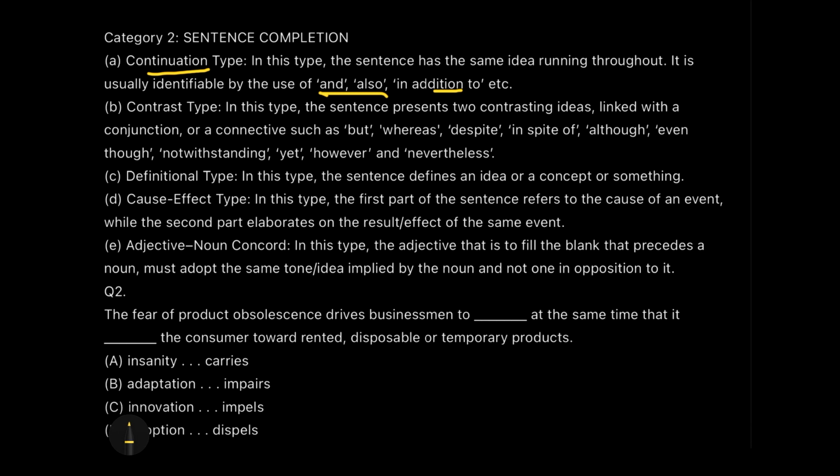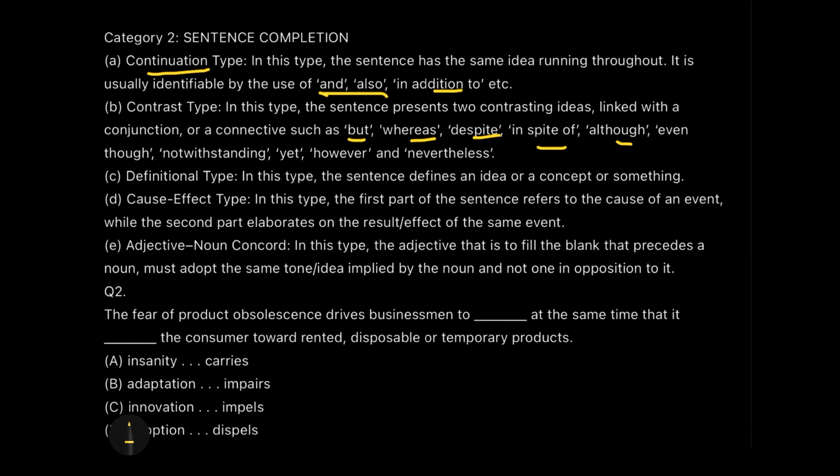We will identify it with the conjunctions or connectives like but, whereas, despite, in spite of, although, even though, notwithstanding, yet, however, nevertheless, etc. तो इस तरह के वर्ड्स जब भी सेंटेंस में होते हैं और हमारा ब्लैंक उसके बाद होता है, then we understand that we need to switch between the thoughts, and whatever words or adjectives we were using earlier, we have to use the opposite of that.